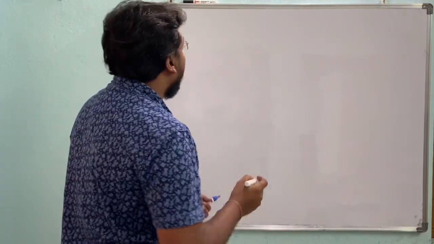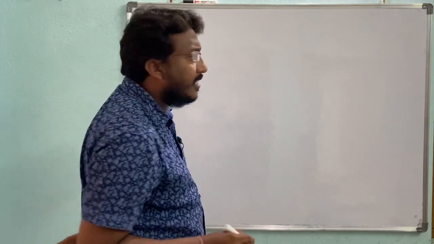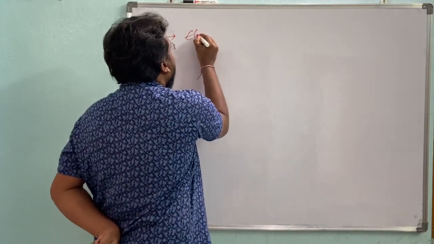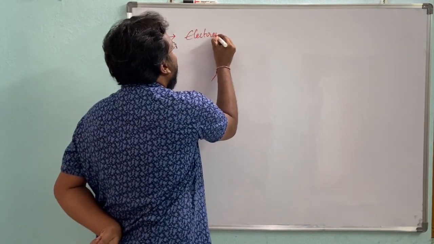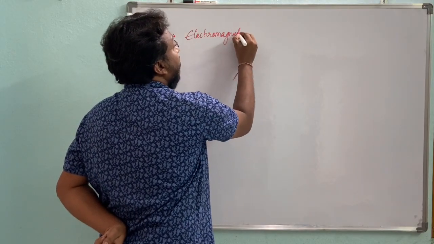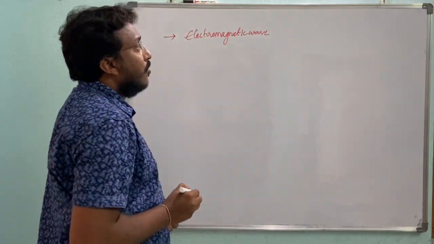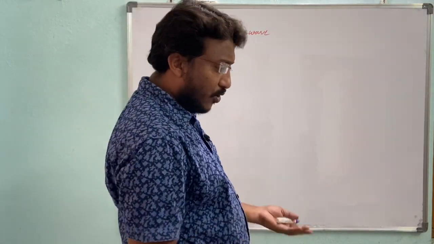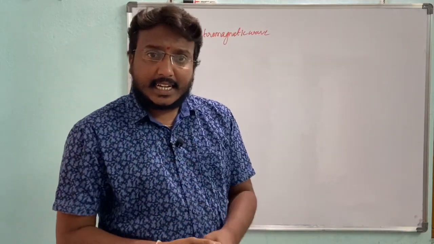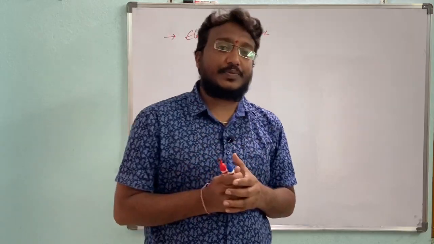Light is an electromagnetic wave. Electromagnetic wave means the light can travel in a vacuum also.